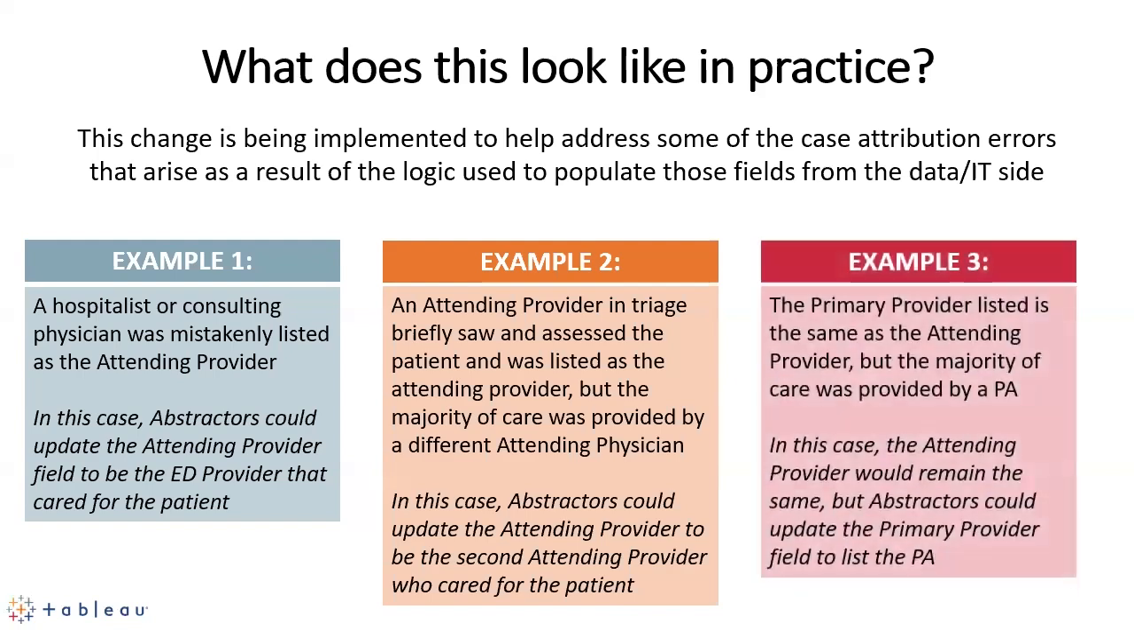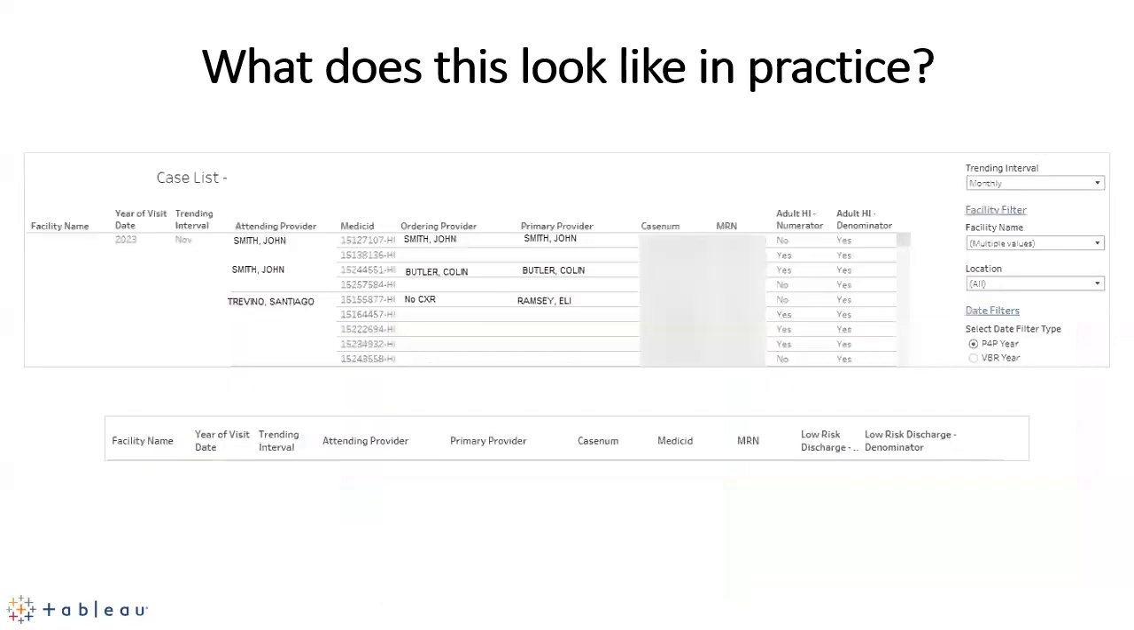Third example, the attending provider is listed, and it's the same as the primary provider, but there was an APP on that case, there was a PA, for example. You could then update the name of that primary provider to the PA, and then you can find that information in Tableau later on. So these are just some examples.